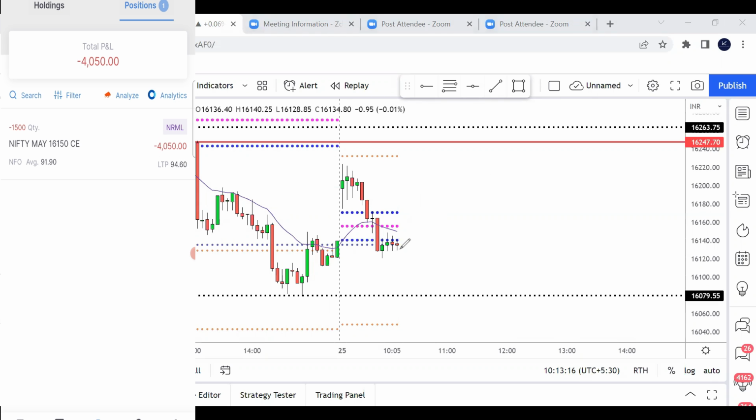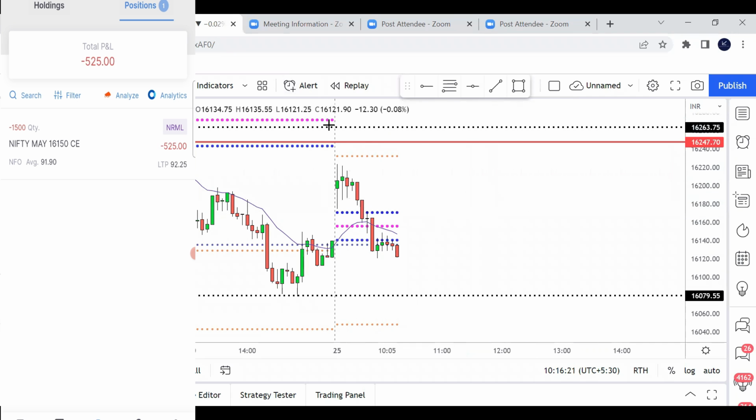I have taken my view that the market will go down. Okay guys, as I was telling you, if this level breaks, then there can be a free fall. You can see the candle is now coming near this level, so let us see whether that level gets broken or holds. And that black line which I marked will be the Lakshman Rekha. If that breaks, then there can be a free fall in Nifty.